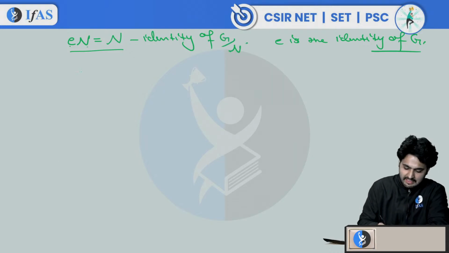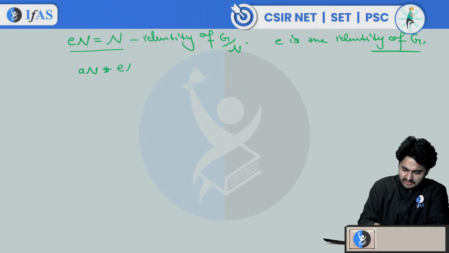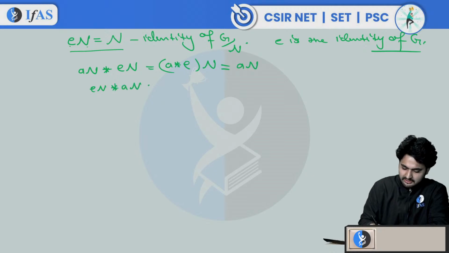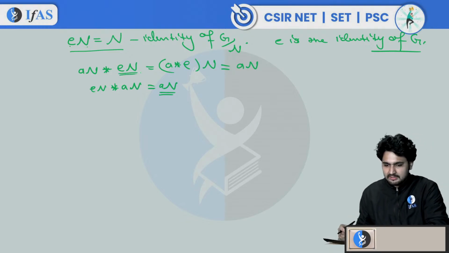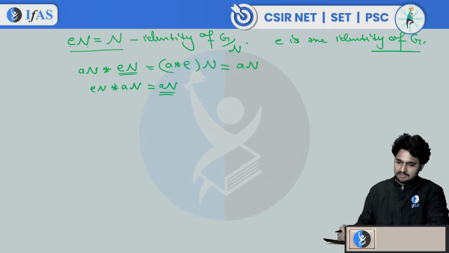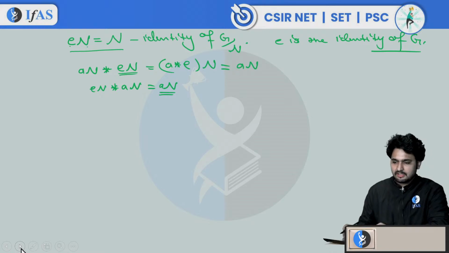You can see that easily. If you consider any element An from G by n, and you do the operation A star with En, you will get A star E, A star En, and A star E is what? Because E is the identity of group G, this is again equal to An. Or from the left side, En star An will also be equal to An. So we are getting our original element An if we do the operation with En. This is true for all the elements. So En, or n, is the identity element of group G by n. Correct, Sheena, right?